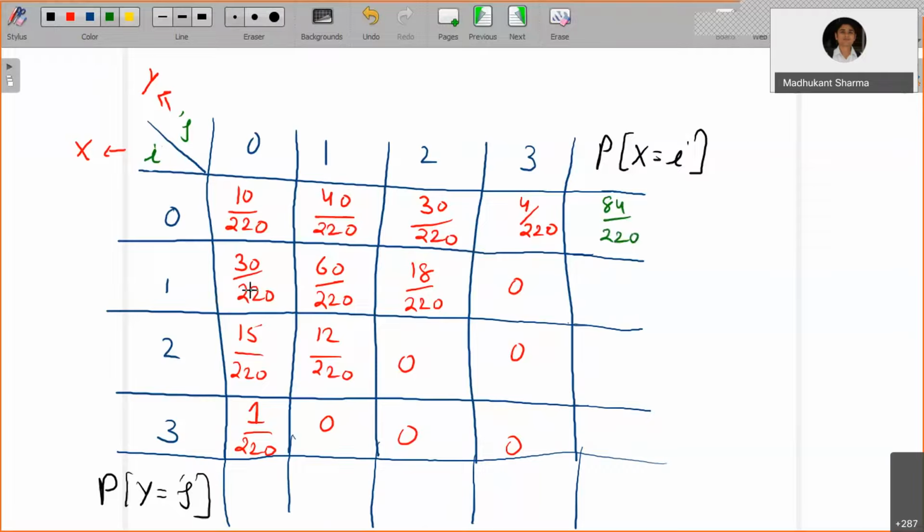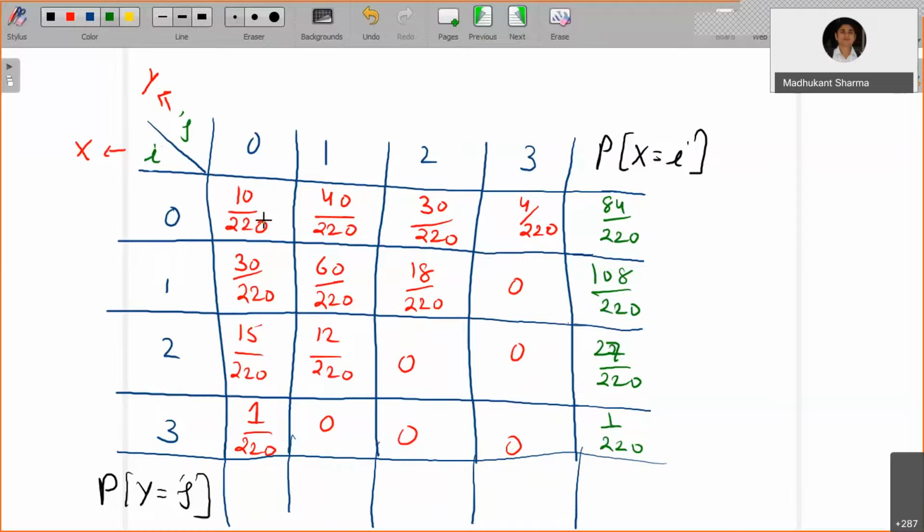Probability of x equals 1: we sum up over these probabilities. This is going to be 90 plus 18 is 108, so 108 by 220. Then 27 by 220, and this is going to be 1 by 220. Now, if you sum up all of this, you're going to get 1. So 27 plus 1 is 28, and 108 is 136, 136 plus 84 is going to be 220. So 220 by 220 is 1.